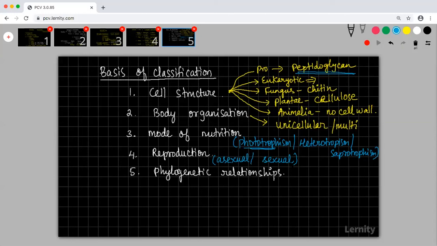Then phylogenetic relationship is evolutionary relationship, how organisms have changed over a period of time. Saprotrophism is also heterotrophism only.